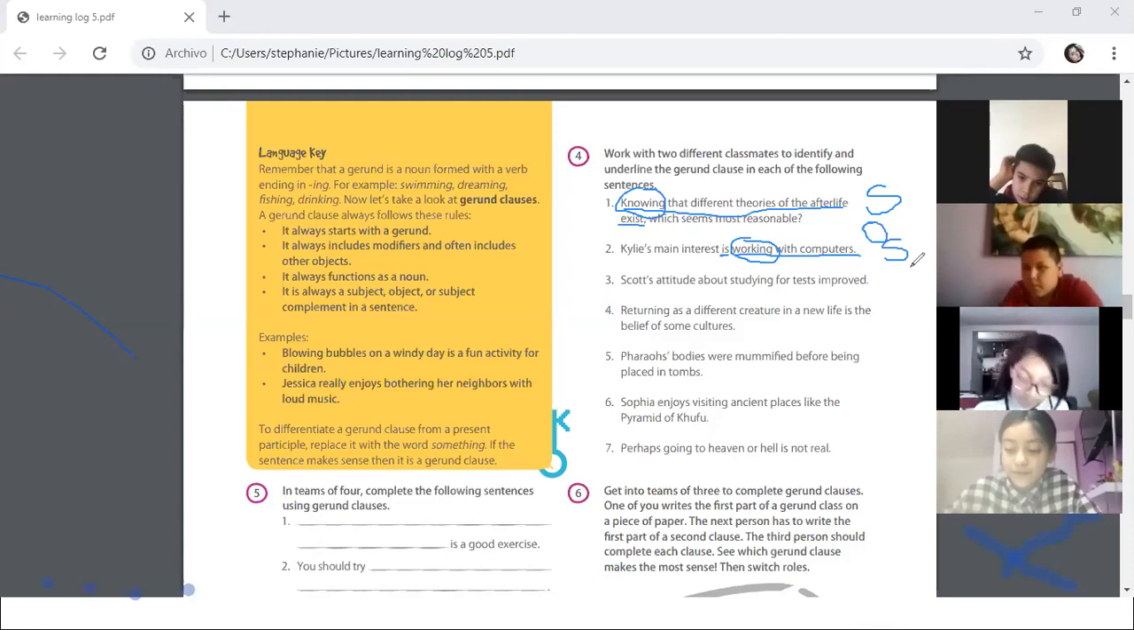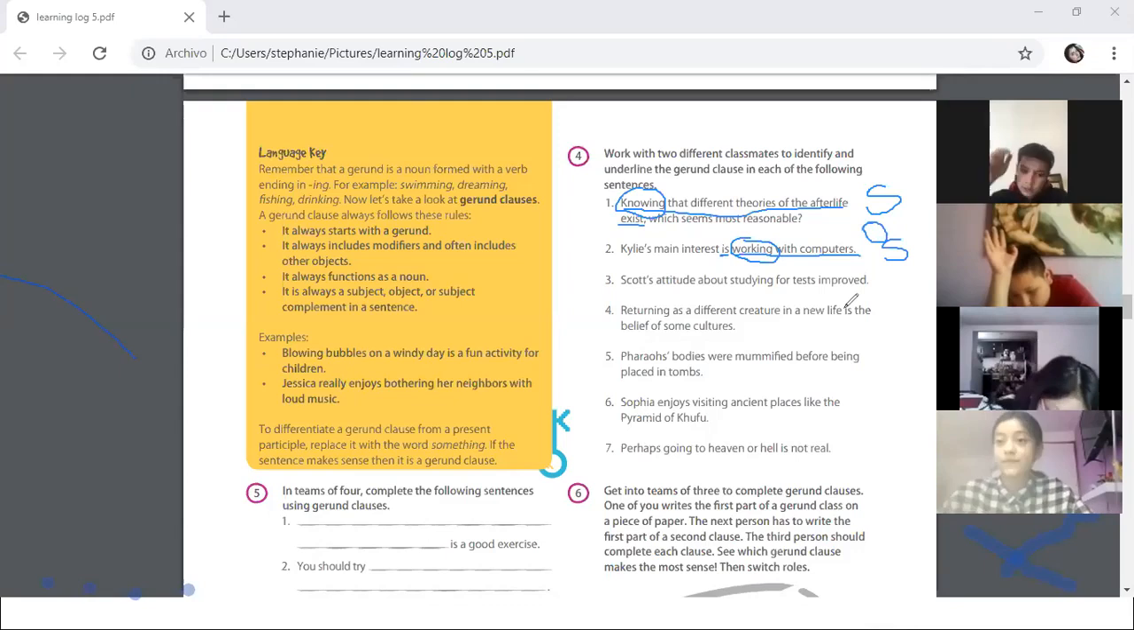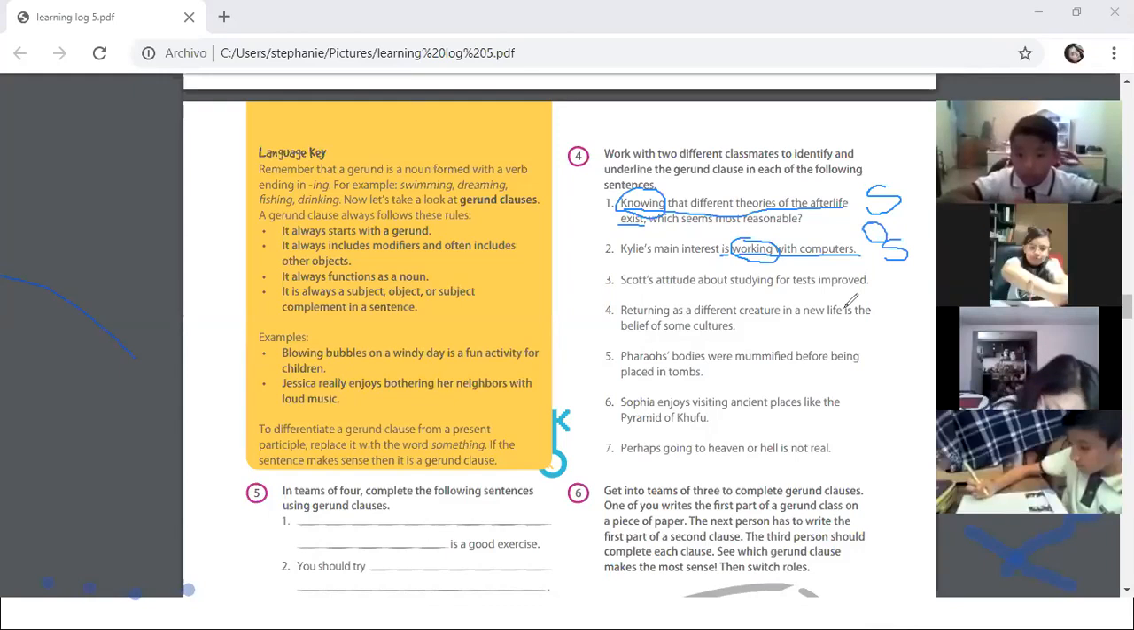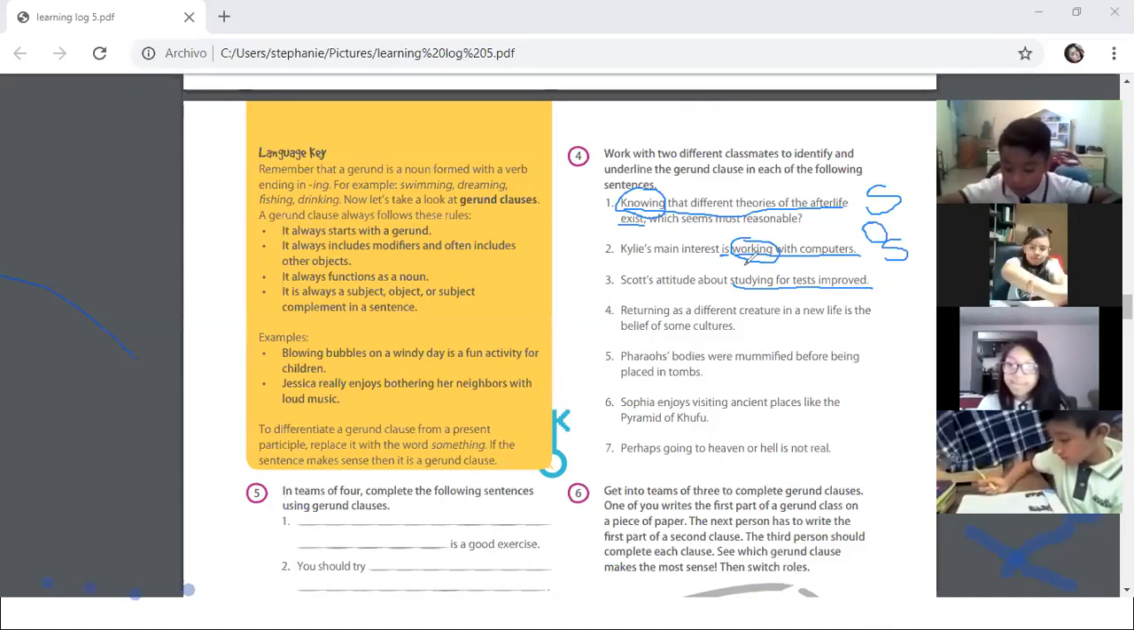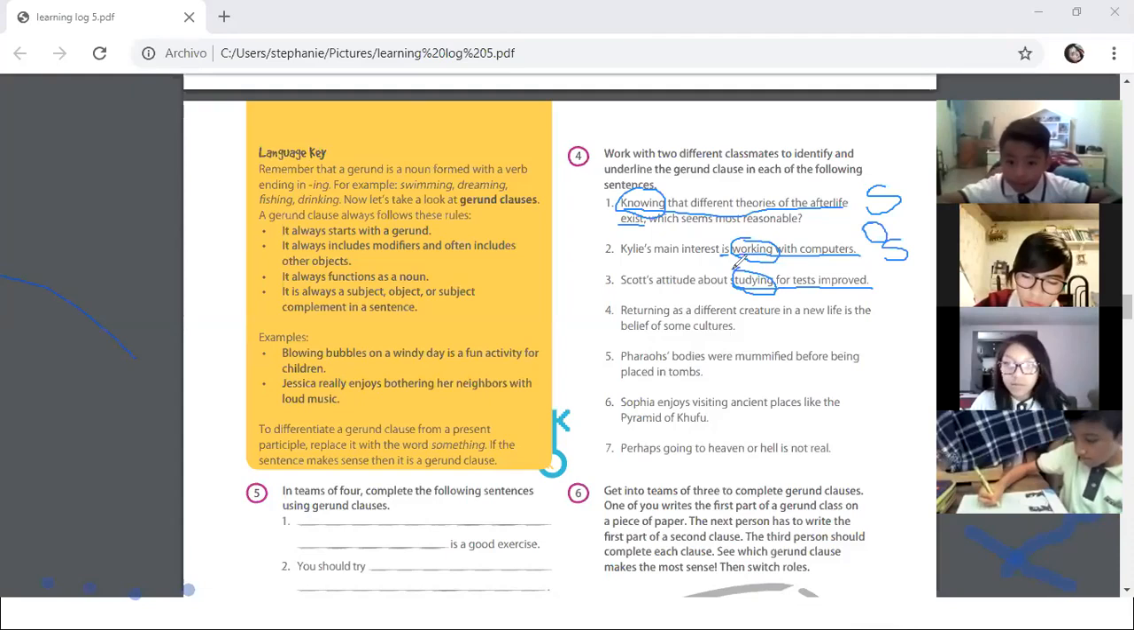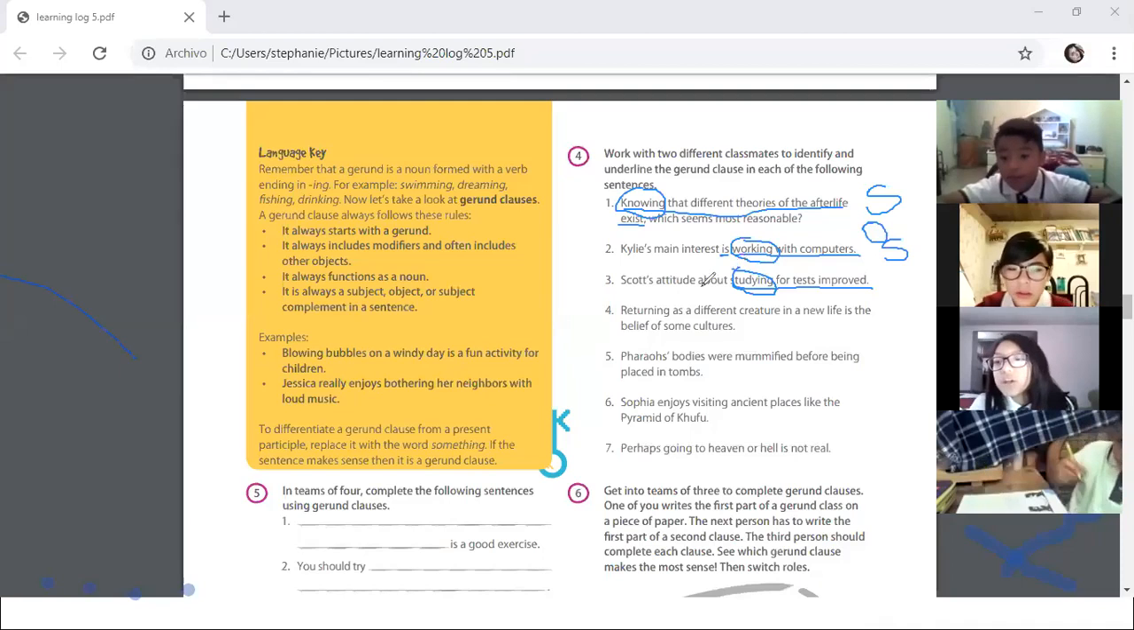Okay, number three. Scott's attitude about studying for the test improved. What do you think is the gerund clause? Studying for the test. Exactly, studying for the test. Here we have the gerund. Isabel, what do you think? Subject, object, or object of a preposition? Object of a preposition. Excellent, because we have about.